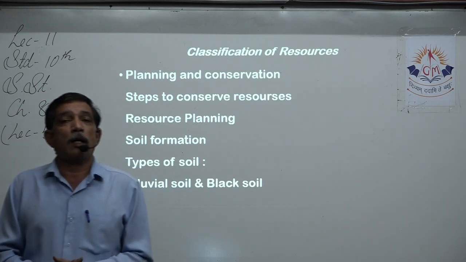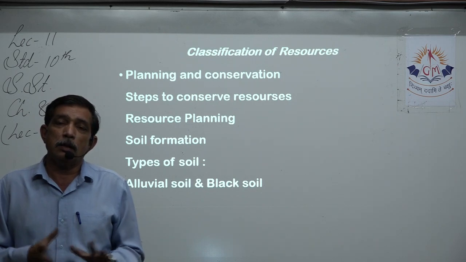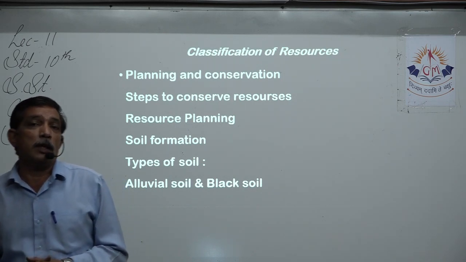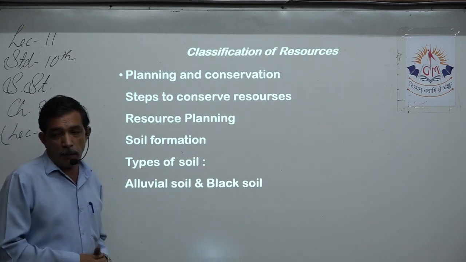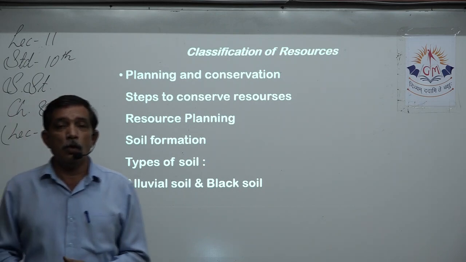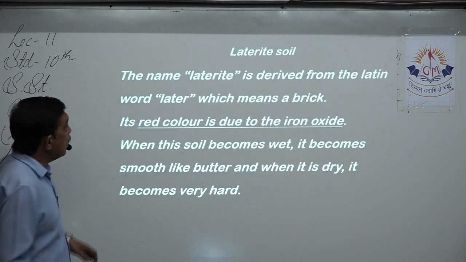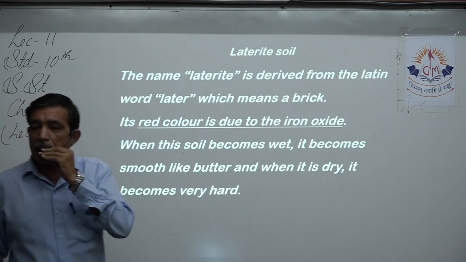The Indian Council of Agricultural Research, that is ICAR, has divided the soil types of India into 8 types. Out of that we learned 2 of them: one is alluvial soil, another one is black soil. Now we continue with the rest of today's lecture. We are going to learn about the 3rd type of soil, that is laterite soil.